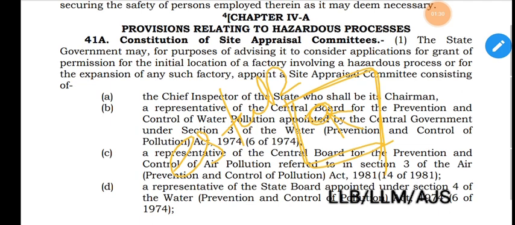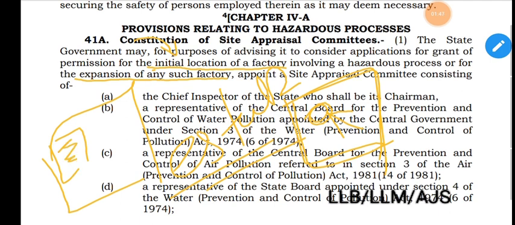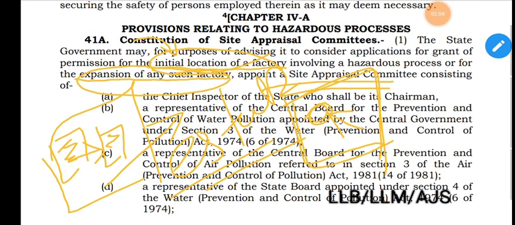Permission for establishment of a factory in an area, which we can say in other words, initial location of a factory. Initial means establishment of a factory in an area, or expansion of any such factory. Expansion means if any other factory exists and they want to expand it, then this is called expansion of any such factory. The state government shall appoint a site appraisal committee.